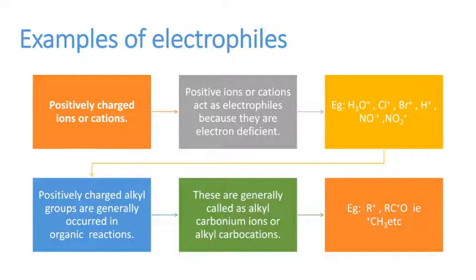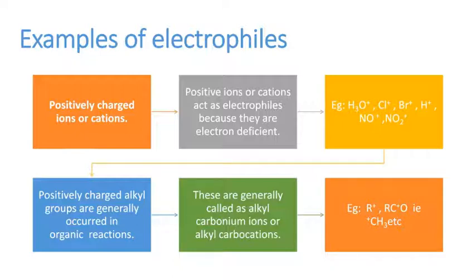Now let's consider the examples. H3O plus hydronium ion, Cl plus chloronium ion, Br plus bromonium ion, H plus, this is proton. NO plus nitrosonium ion, NO2 plus, this is nitronium ion. So these are different examples of electrophiles.